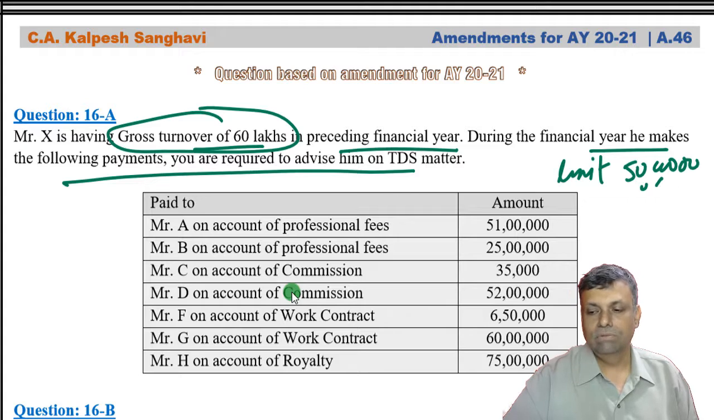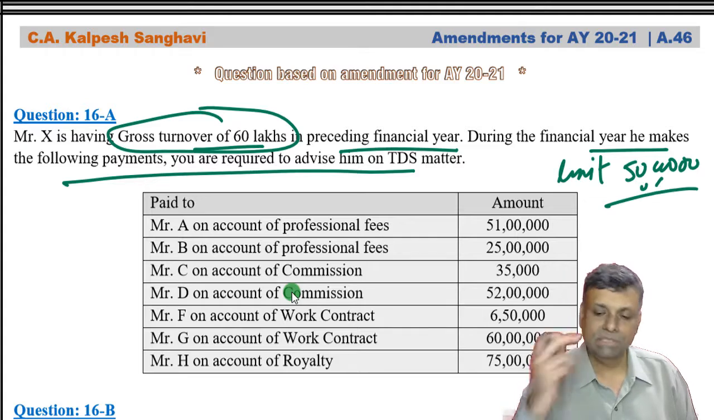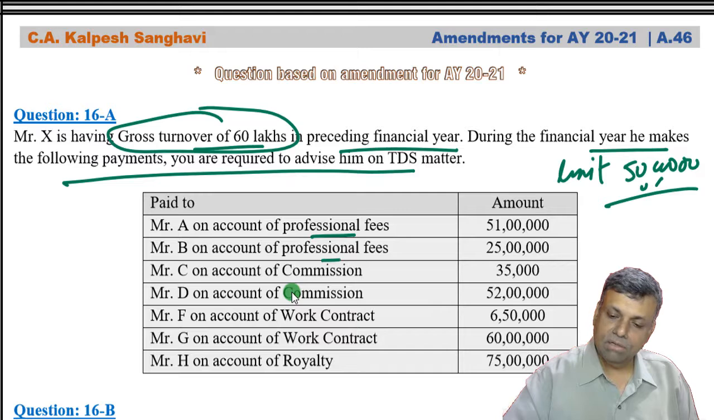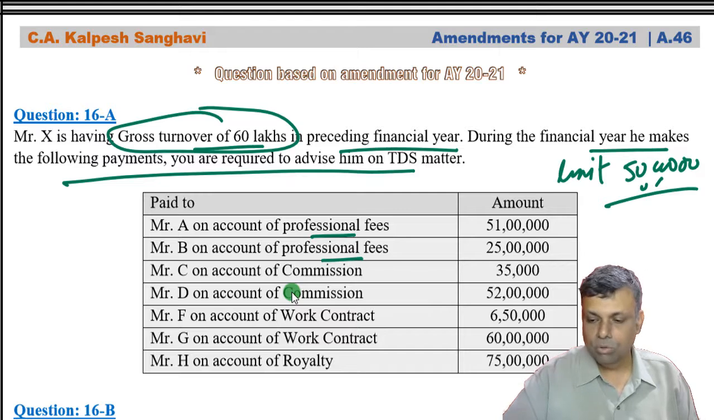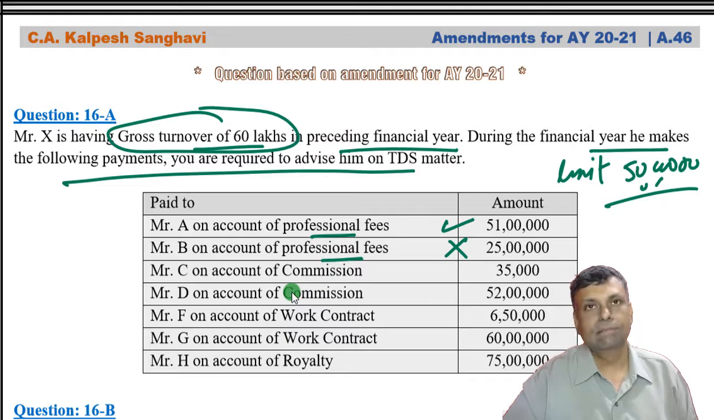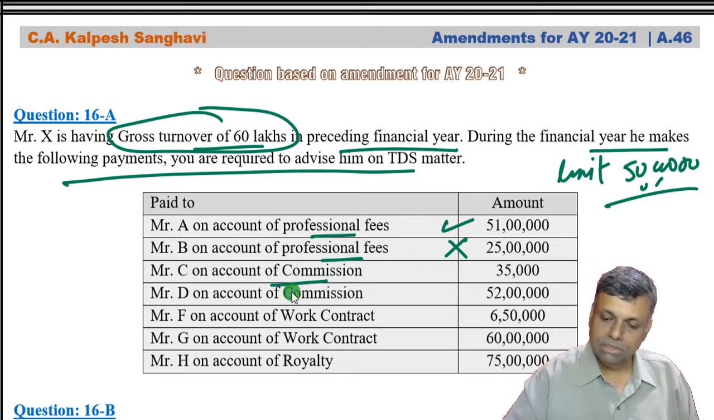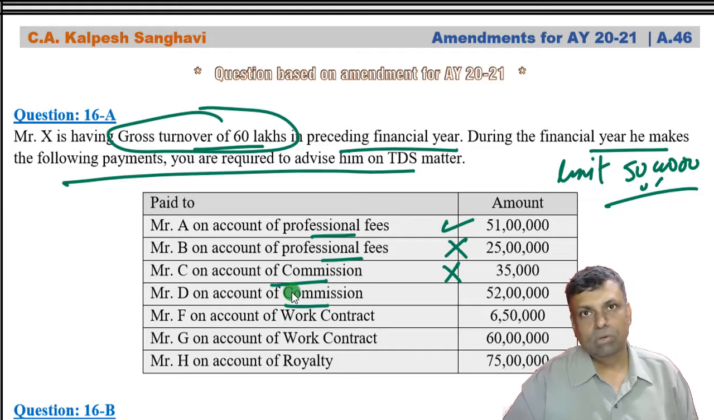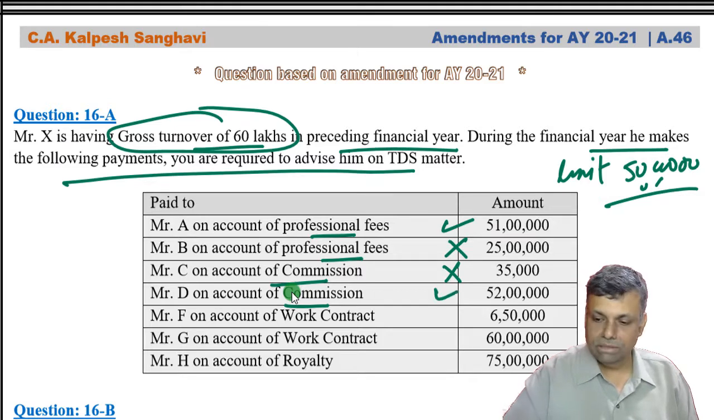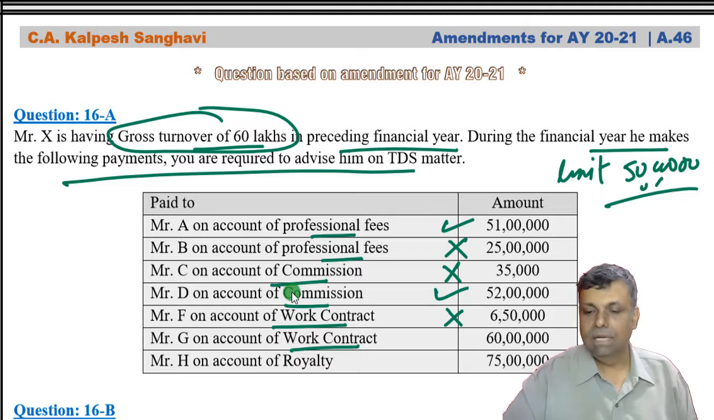This 50 lakhs of rupees limit is only for the specified transactions. Professional fees is covered. If it is more than 50 lakhs, then TDS will come. If it is less than 50 lakhs, TDS will not come. Commission is covered. So 35,000, because the amount is not crossing 50 lakhs of rupees, no TDS. But if it crosses 50 lakhs of rupees, there will be a TDS. Work contract is covered by 194M. So if it is less than 50 lakhs, no TDS. If it is more than that, then there will be a TDS.